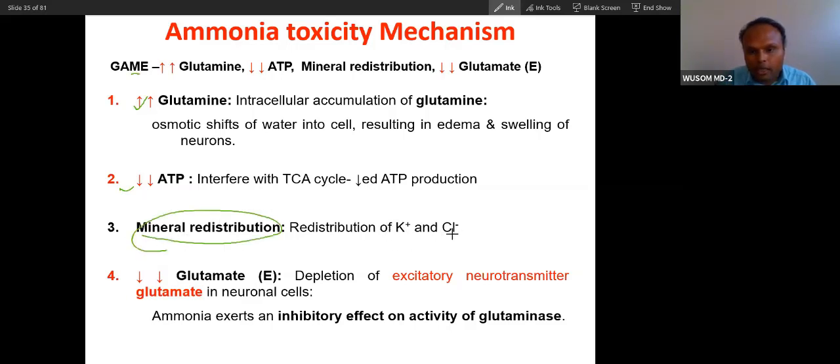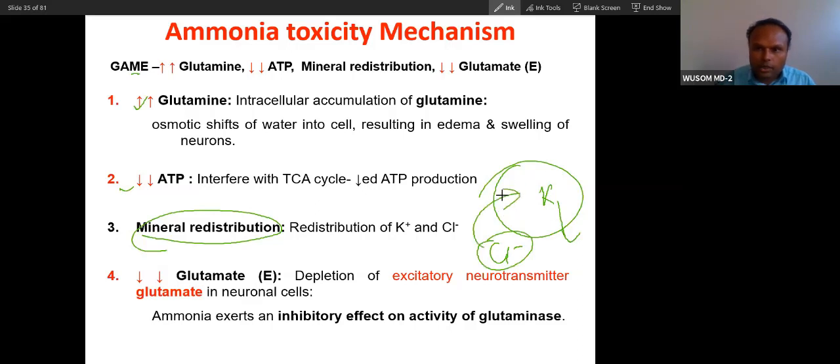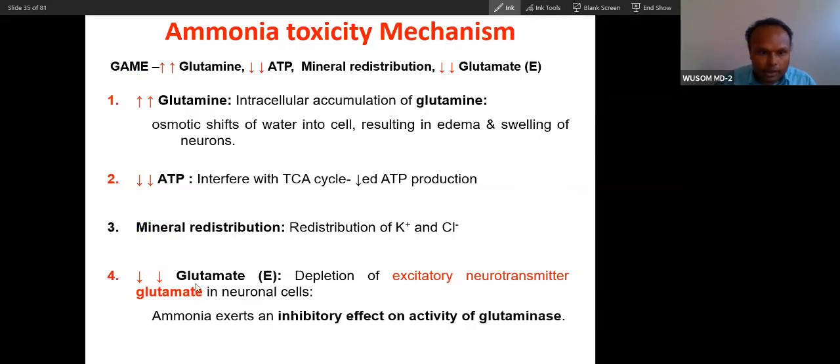So what will happen is, from the cell, potassium will come out of the cell and chloride from outside the cell will enter into the cell. So this is called mineral redistribution that will happen. The fourth mechanism, what will happen?